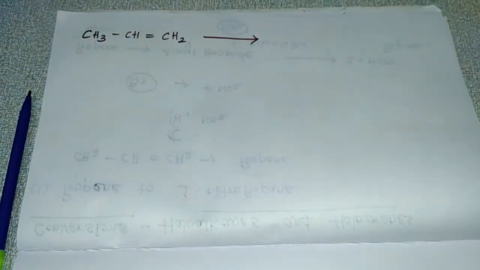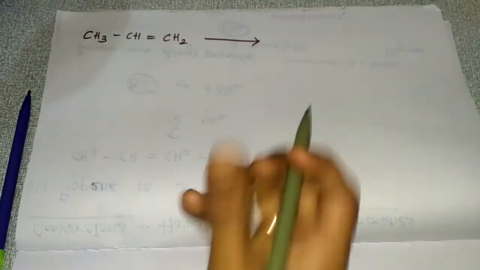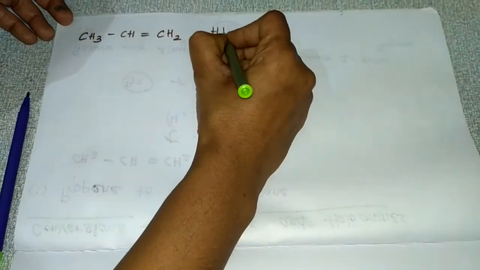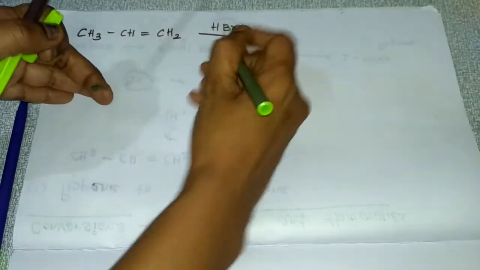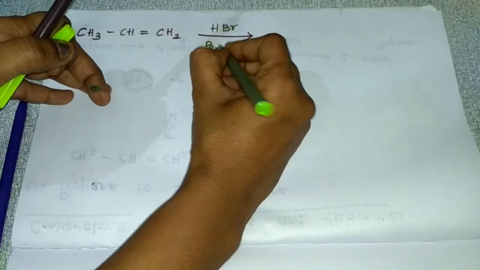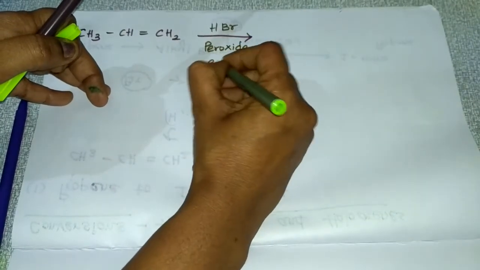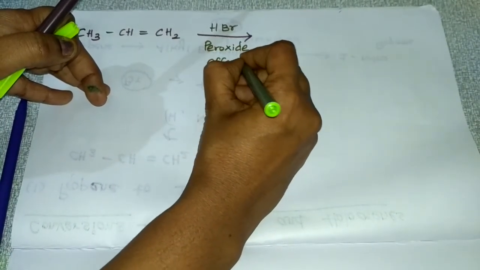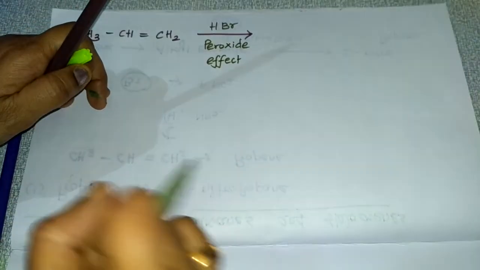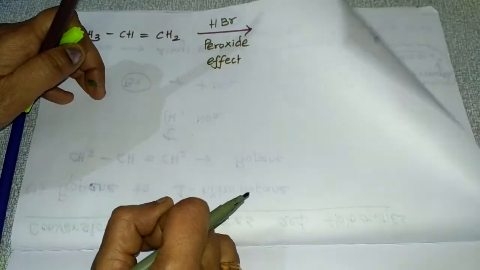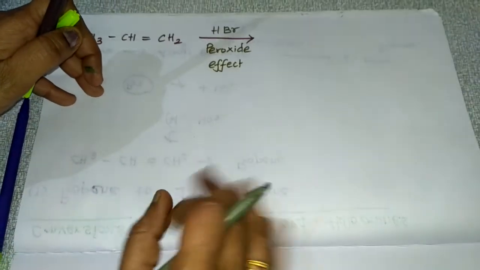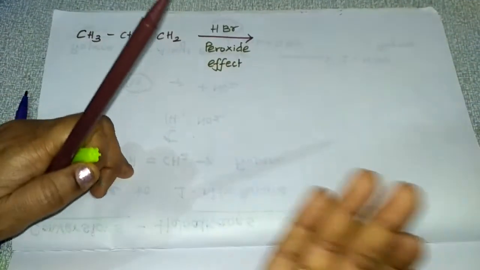To do that, you can add hydrogen bromide, and here you go with the anti-Markovnikov rule, that is the peroxide effect. For the peroxide you can use benzoyl peroxide, an organic peroxide. So it's the anti-Markovnikov rule.